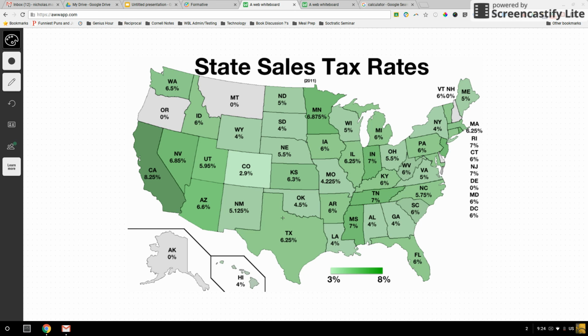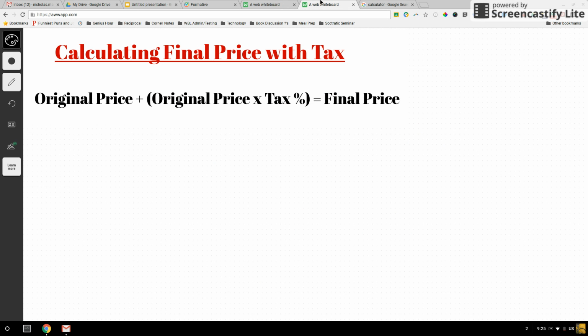If I bought it in Texas, I would pay 6.25% in tax. If I bought it in Oregon, I don't have to pay any sales tax. There are a few states that have decided they don't want sales tax. So you can take a peek at what different states are doing around the country. It's interesting how each different state can set their own. All right, so we're going to come back to this in a moment.